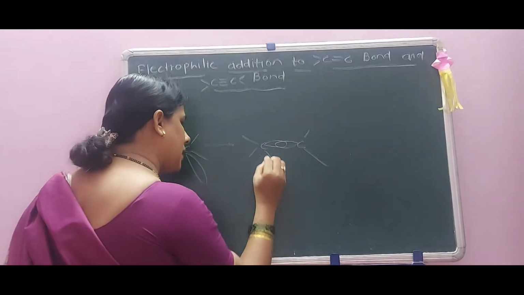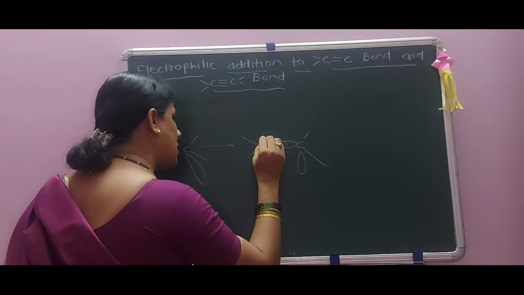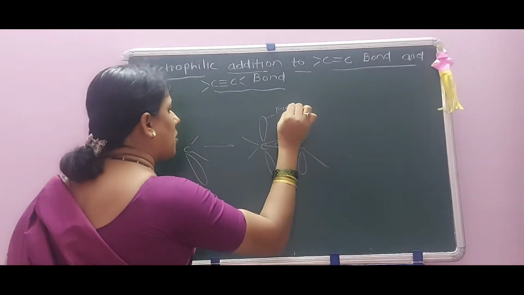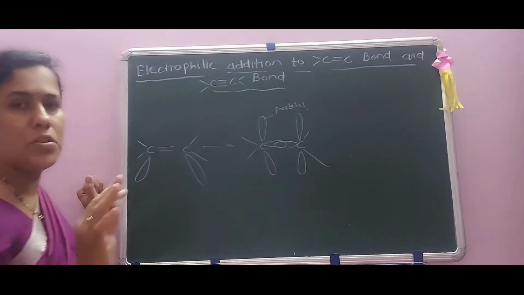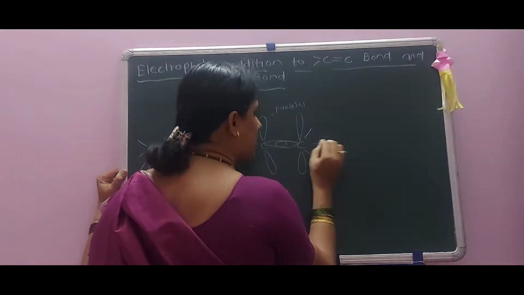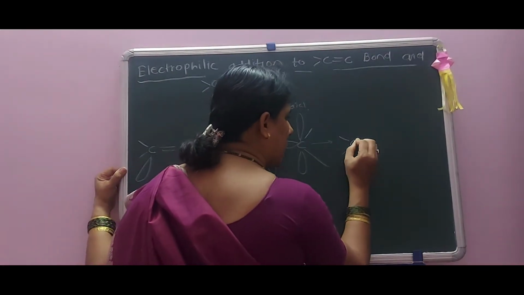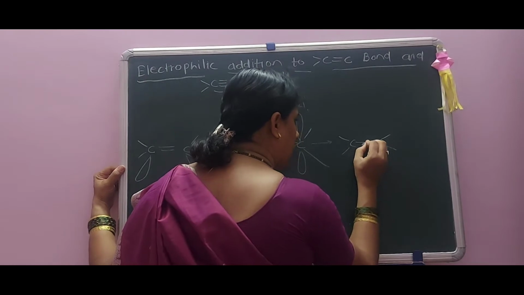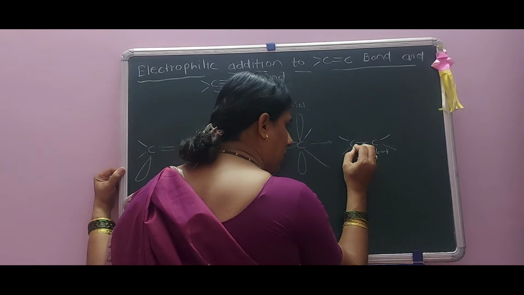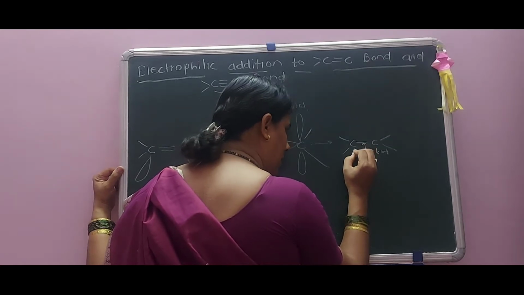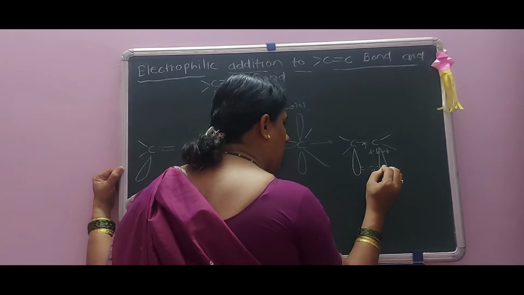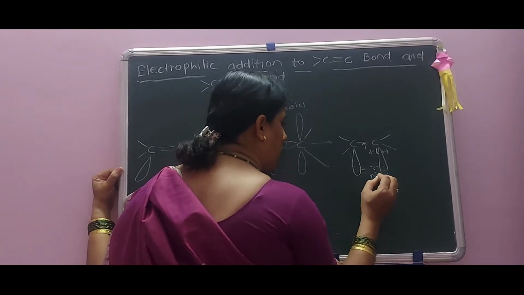And these are the p orbitals. Now the formation of a lateral overlapping of p orbitals is nothing but here. This is the sigma bond, and here the formation of overlapping orbitals is this type of bond, which is called a pi bond.